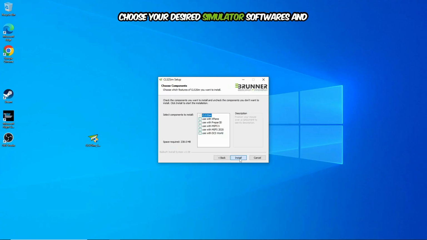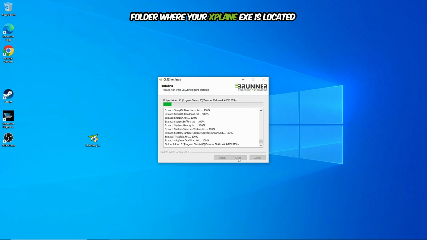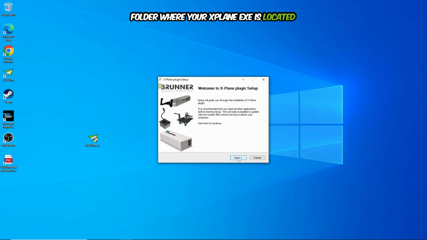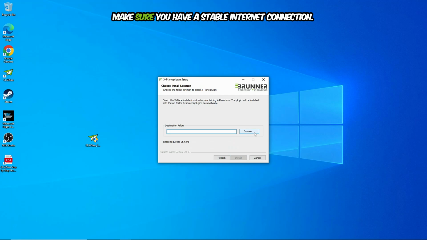Choose your desired simulator softwares and click on Install. For X-Plane, make sure you install it in the correct folder where your xplane.exe is located. In case you get an error message, make sure you have a stable internet connection.